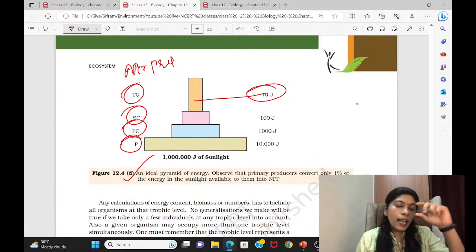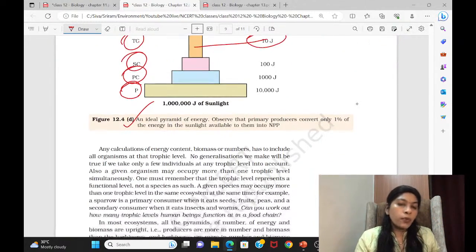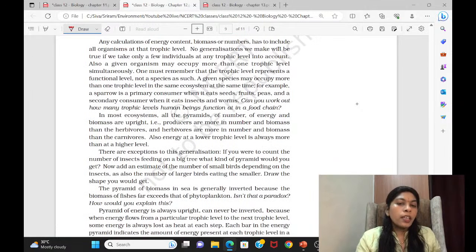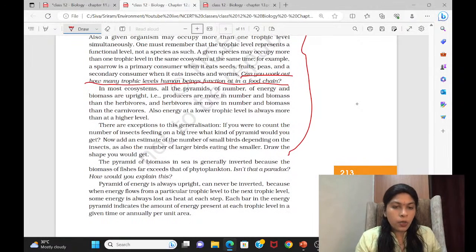So that's why very rarely the 5th level will be there, but mostly only 4 levels will be there in the food chain. So you have to read this, and they have given an explanation for that. How can you work out how many trophic levels human beings function at in a food chain like this? They are asking certain questions and giving example answers also for you.